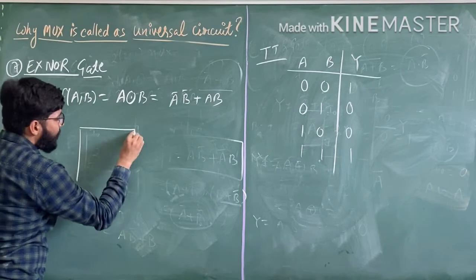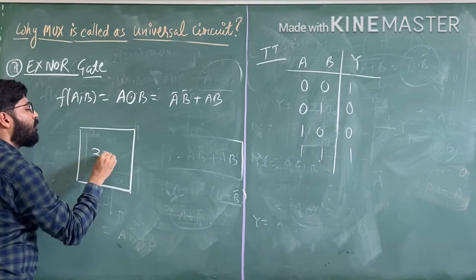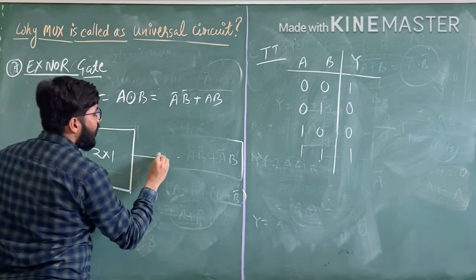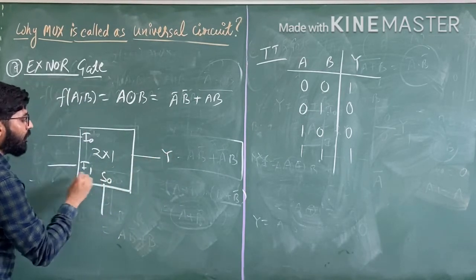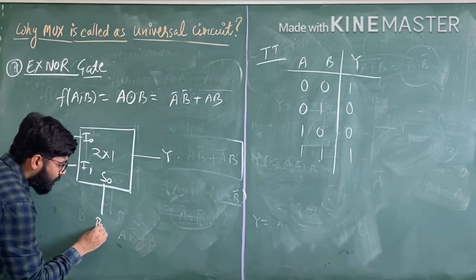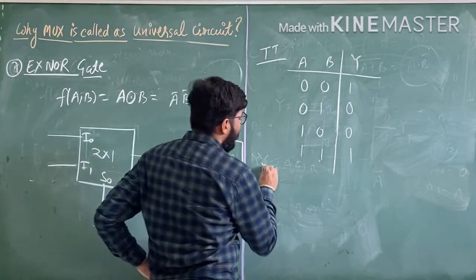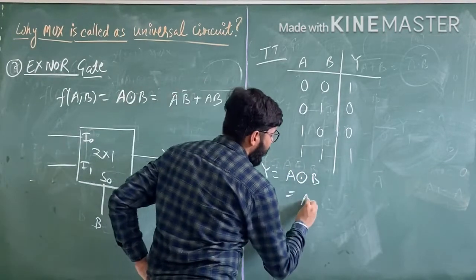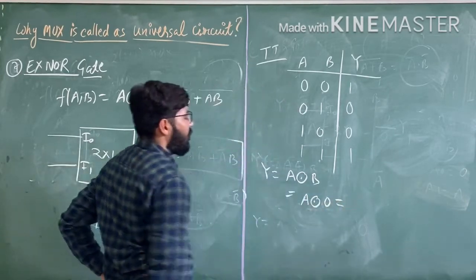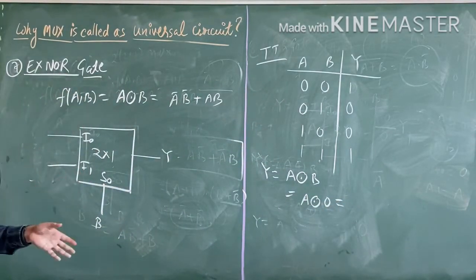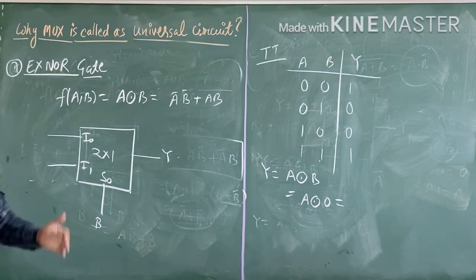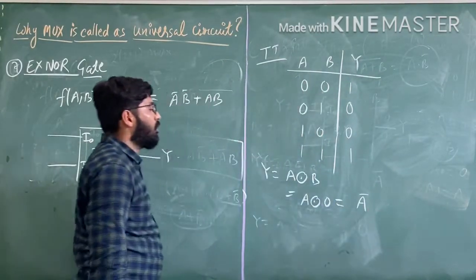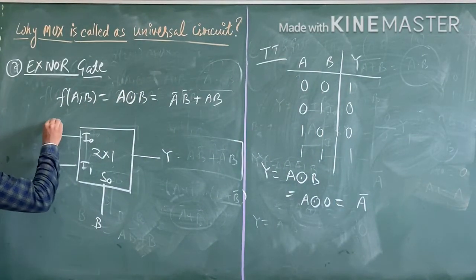Now see, this is 2 cross 1 mux. This is I0, this is I1, and this is Y, and this is the select input S0. Now we have considered this is B. Okay. Now Y equals A XNOR B. If B is 0, A XNOR 0 is what? If we take the XNOR of A with 0, we can get A complement. Okay. So the value of I0 becomes A complement.